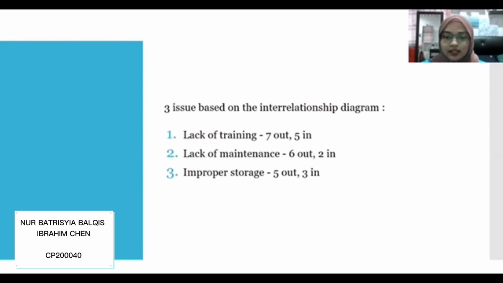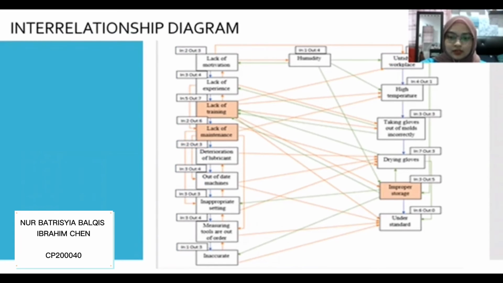Alright. The last issue that we have found is that the diagram shows improper storage. The issue can be counted as 5 outgoing arrows and 3 ingoing arrows. So, improper storage may be caused by drying glove, understaffed, lack of training between workers, inappropriate setting, and inaccurate issue in machine. And this issue comes from lack of training, humidity, and untidy workplace. So that's all from me.